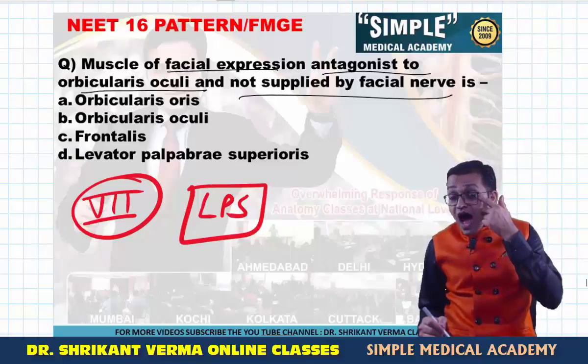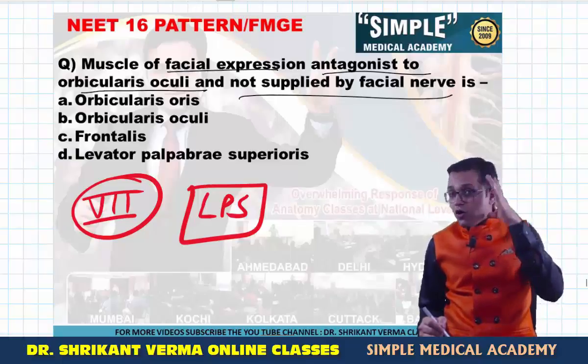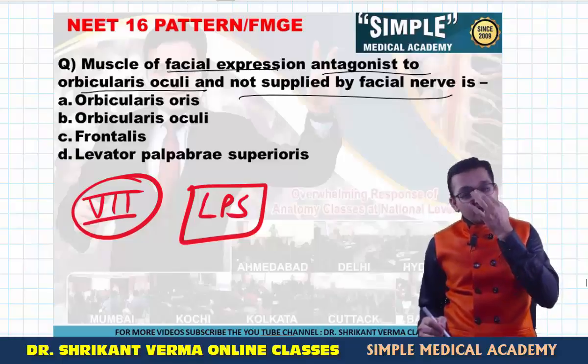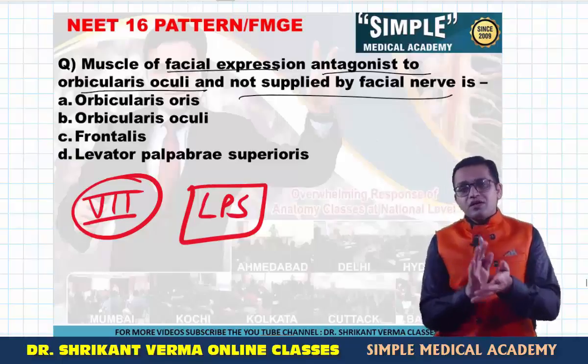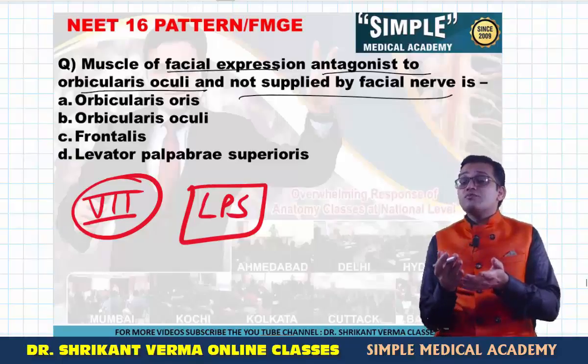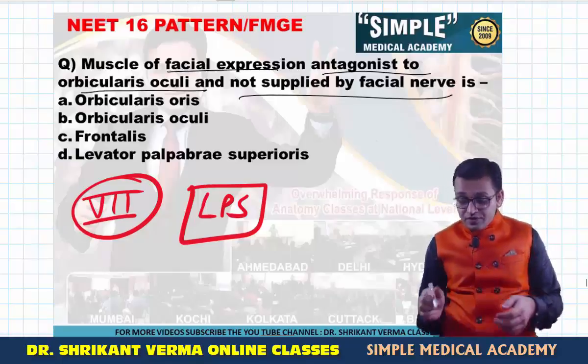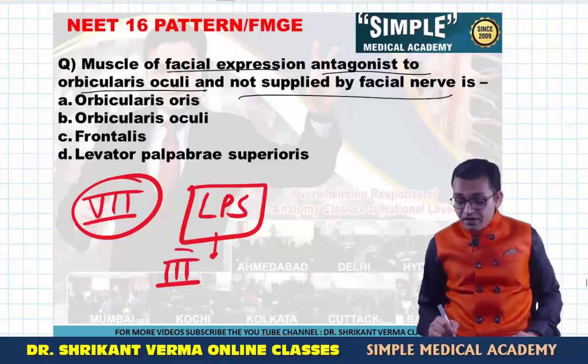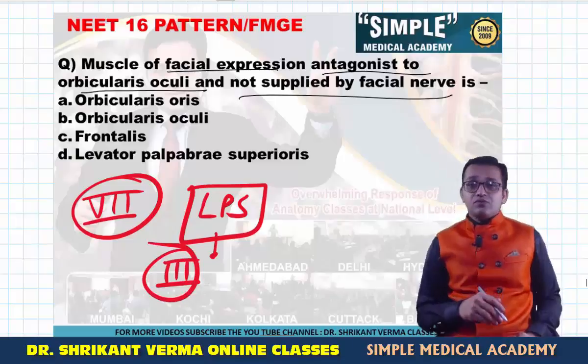The levator palpebrae superioris develops from the somites. It is a muscle of the eyeball, an extraocular muscle, not a muscle of the face. Actually it is an extraocular muscle, but we study levator palpebrae superioris in the face just for our convenience. So it is the muscle of the eye. That's why it is supplied by the nerve of the eye, that is the third nerve. Do you remember?